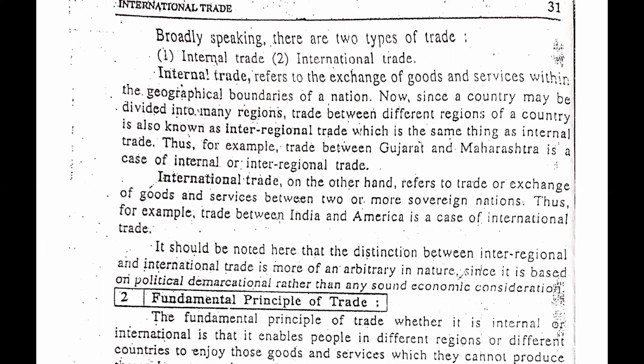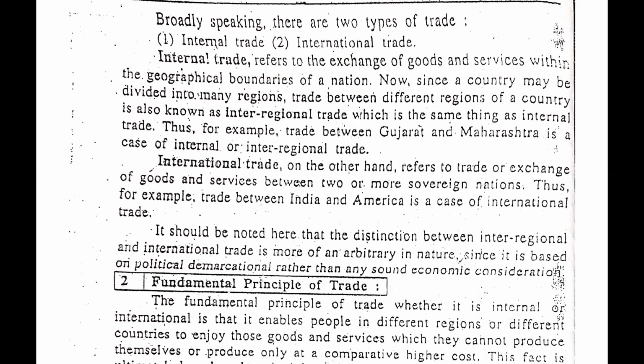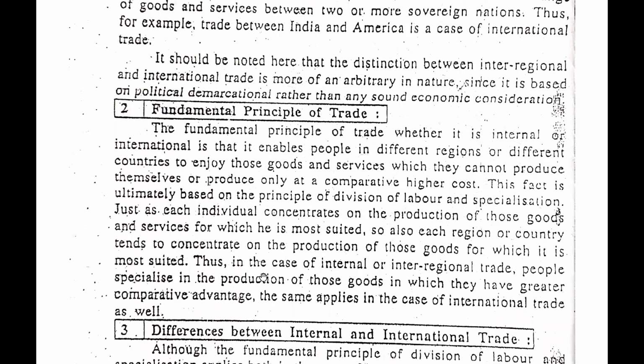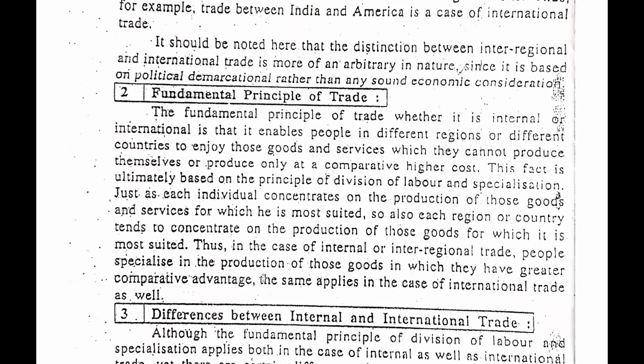So guys, when one nation does trade activity with other countries or other nations, we can say it is an international trade. Now guys, we will understand the fundamental principle of trade. So what is the basic fundamental principle of trade? We will read it.